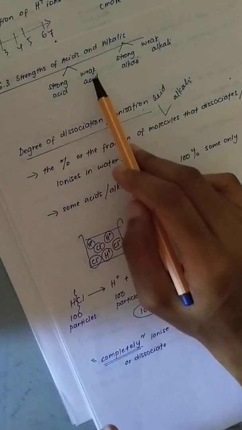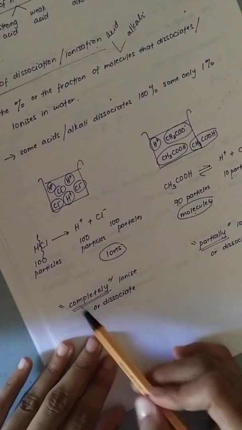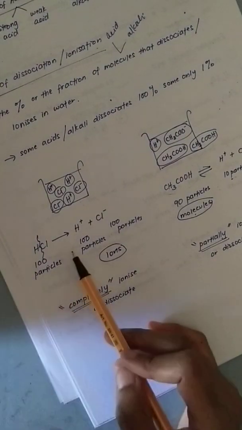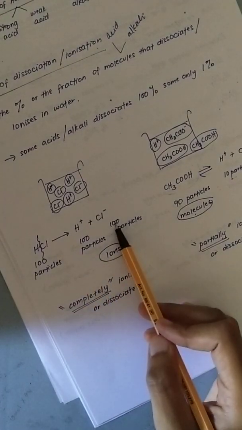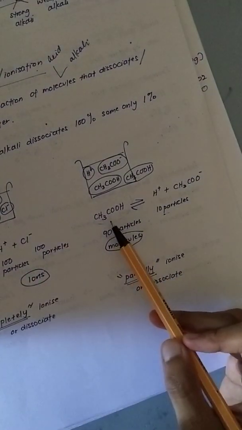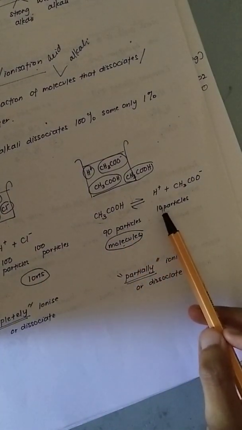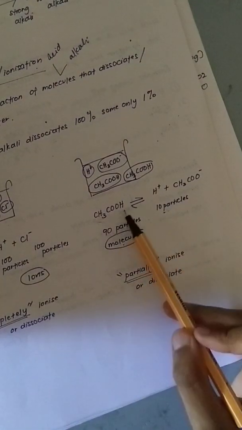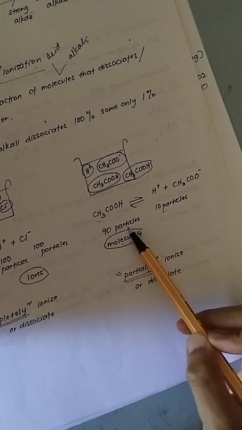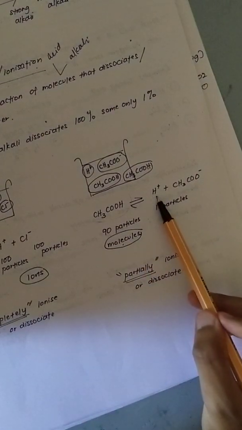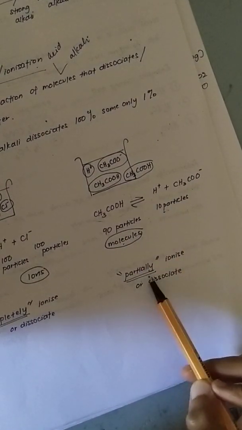Okay, so I repeat again. For strength of acid, there's strong and weak. Strong means it will dissociate completely. If here I put 1,000,000 particles, 1,000,000 hydrogen ions will form, 1,000,000 chloride ions will form. But for certain weak acids, when I dissolve in water, maybe only 10% will form, or only 1% will form into hydrogen ion. The remaining 99% still remain as molecules. And if it is a molecule, it cannot show the acidic property. It must be in terms of hydrogen ion. So you call this partially ionized.